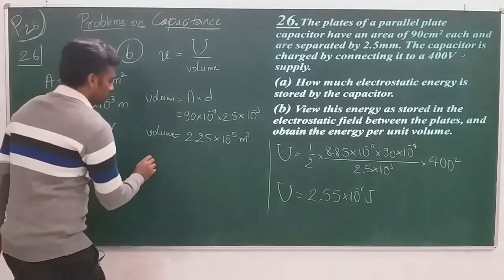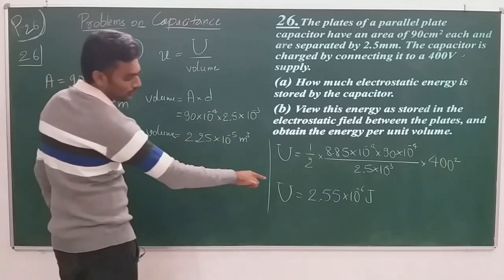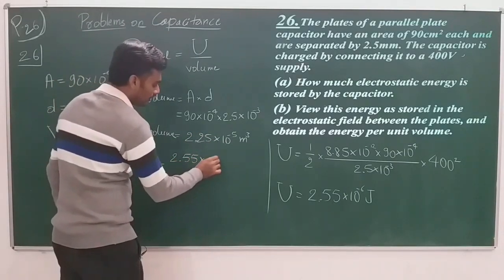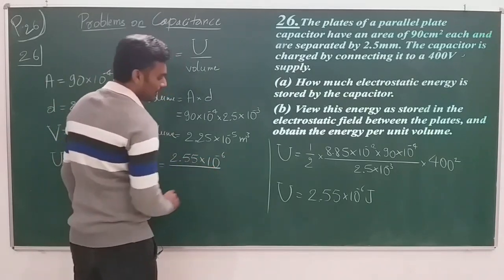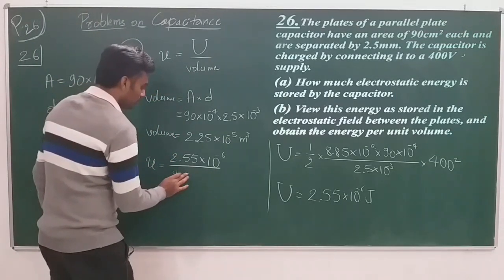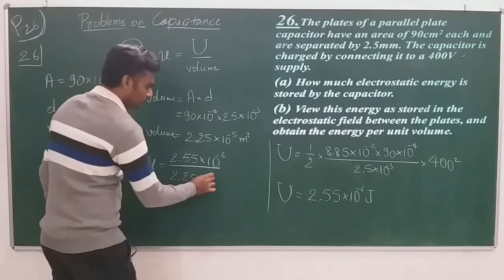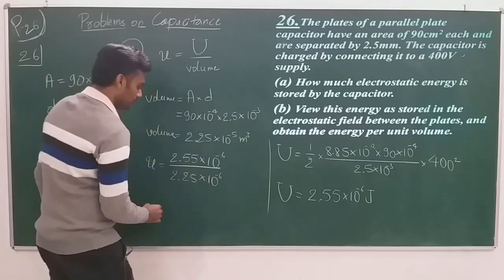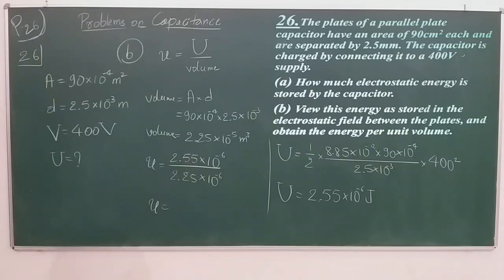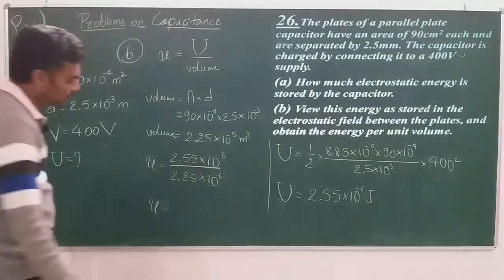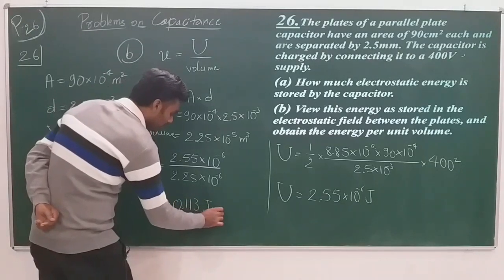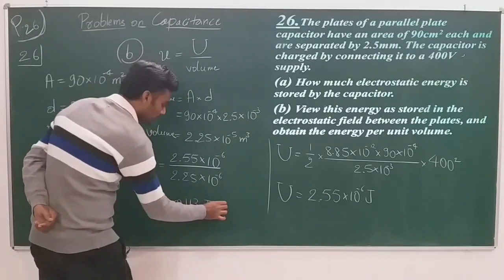What we need is U, energy per unit volume. U is 2.55 into 10 to the power of minus 6 divided by the volume, 2.25 into 10 to the power of minus 5. So U, energy per unit volume, becomes equal to 0.113 joule per meter cube, right? Joule per meter cube.